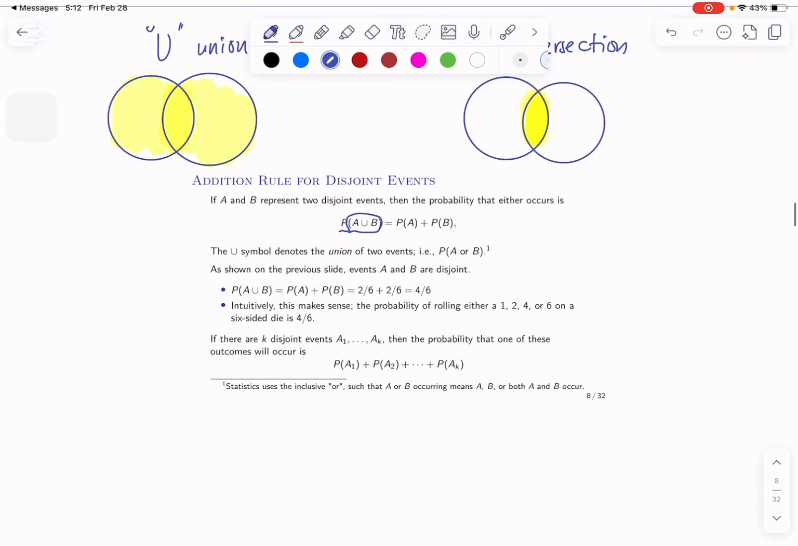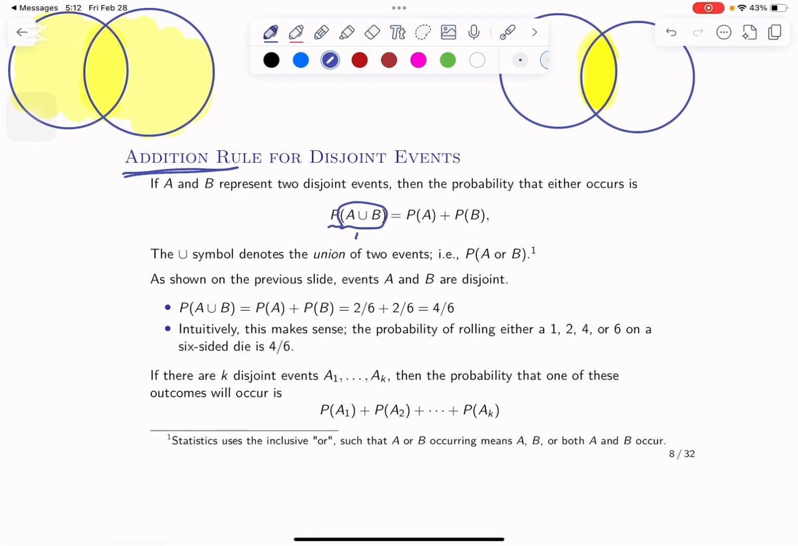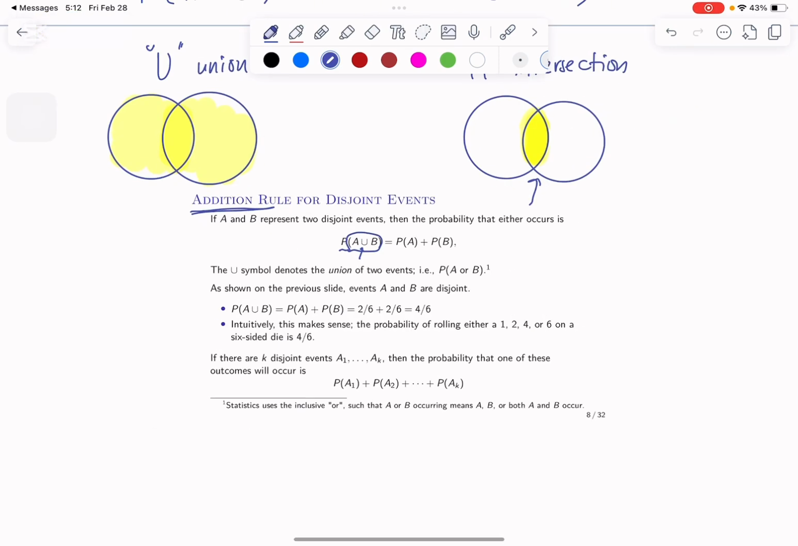Okay? So this is when we talk about addition. This is what we call the addition rule. So basically we're just adding it up. We know that this symbol means union and the other one means intersection. I'll talk about how you calculate this intersection part later.